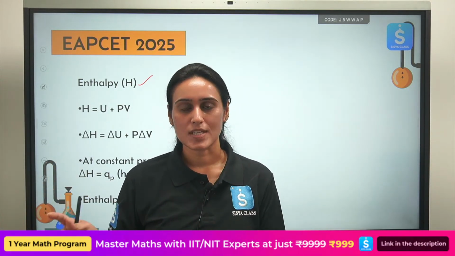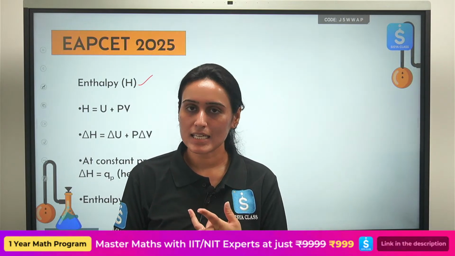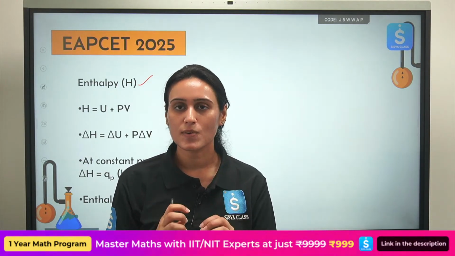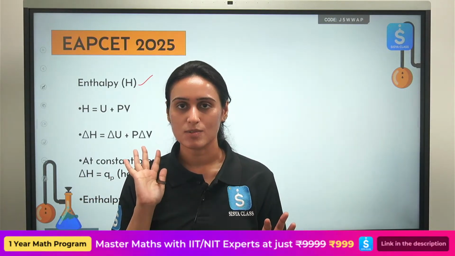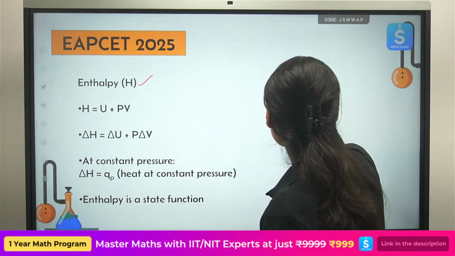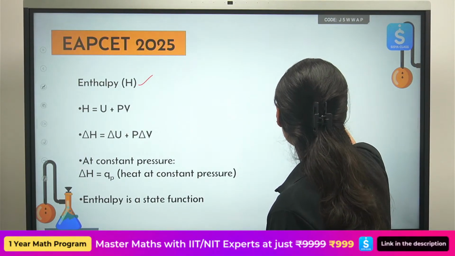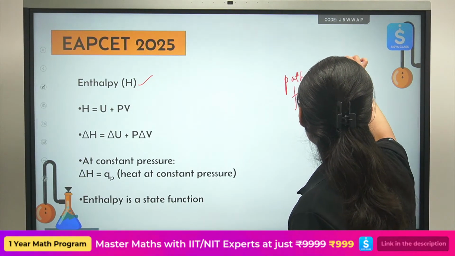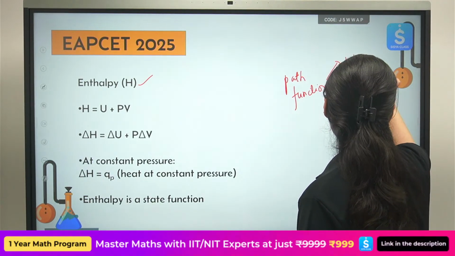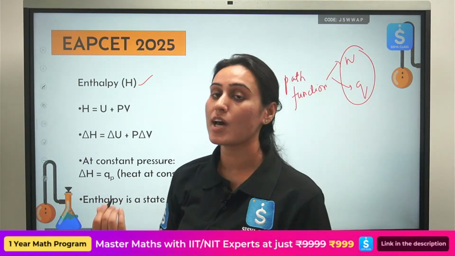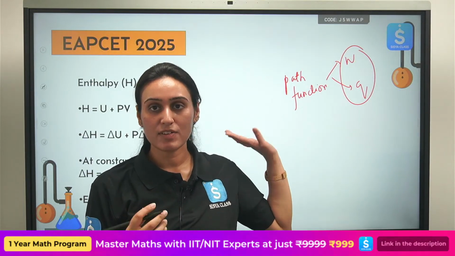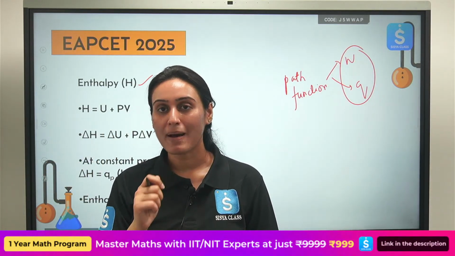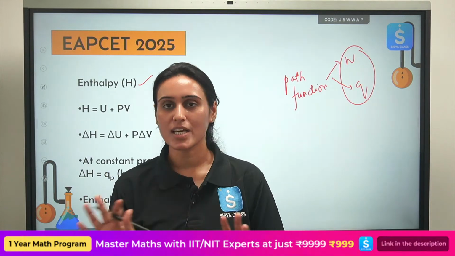Rest everything that you see, enthalpy, internal energy, entropy, Gibbs free energy, heat capacity, you will say they are state functions. So enthalpy is your state function. Path function, just remember 2. They depend upon the path you have taken, and based on that they will have different values. Enthalpy only depends upon the initial and final state. What path you have taken to achieve that change, we are not concerned with it.